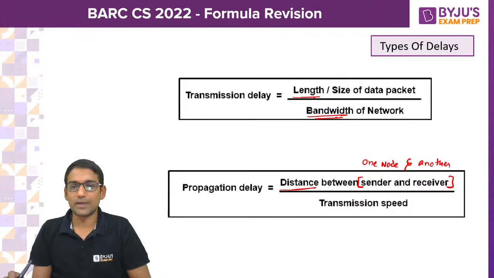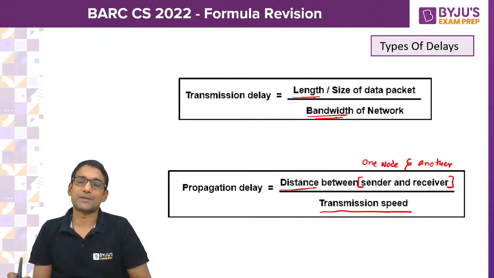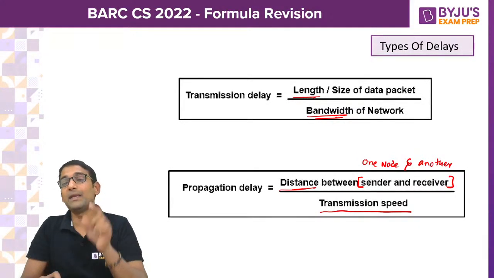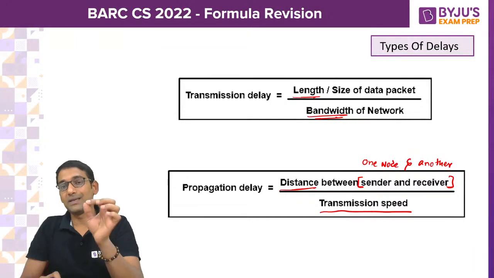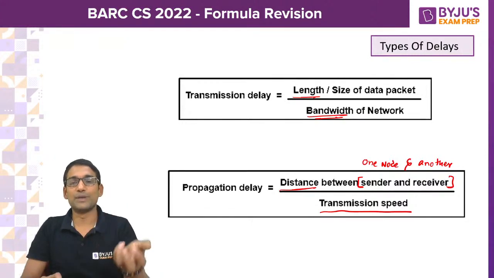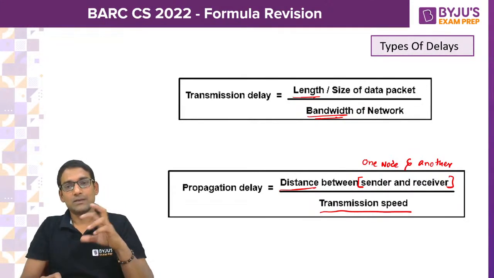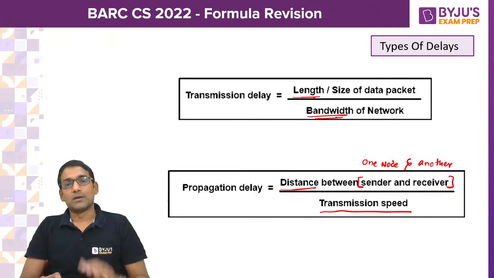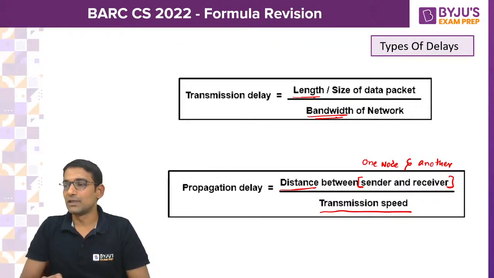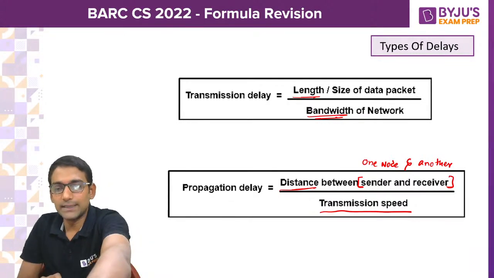Whatever is the propagation distance divided by transmission rate. While you are using this formula, please be cautious. Be careful about the unit conversions, in terms of meters, kilometers, bits, bytes, kilobits per second, megabits per second. So please be careful about unit conversions.